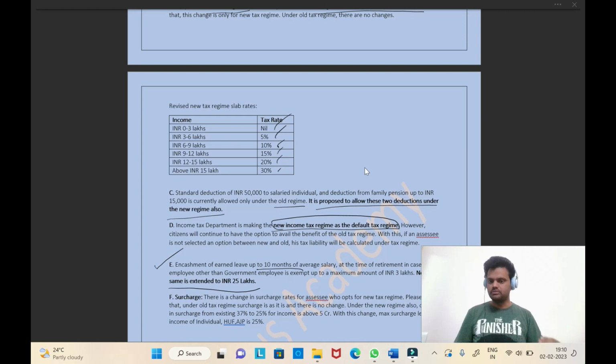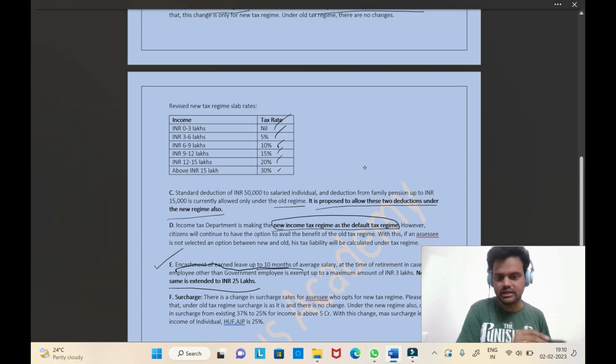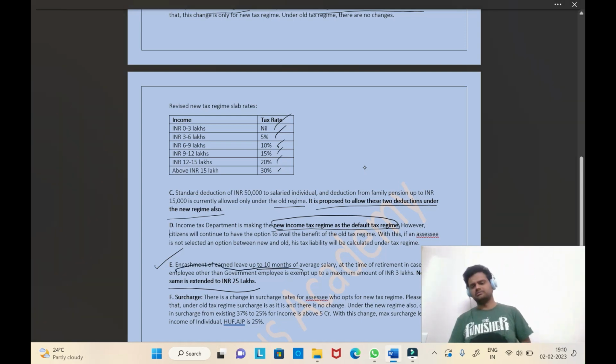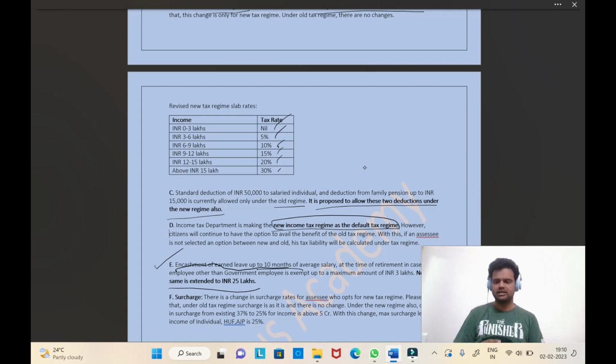There are two miscellaneous points also, point E and point F. Point E: encashment of leave up to 10 months of average salary. Whenever there is an F and F, full and final settlement, especially for retired people, if the leave encashment is up to 3 lakhs based on the earlier provisions, then there is no tax, it is completely exempt. Now the 3 lakhs has been increased to 25 lakhs.